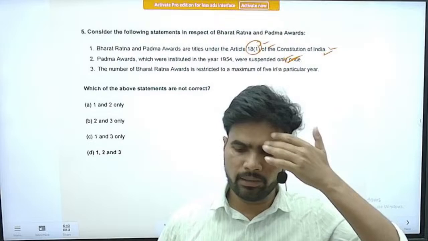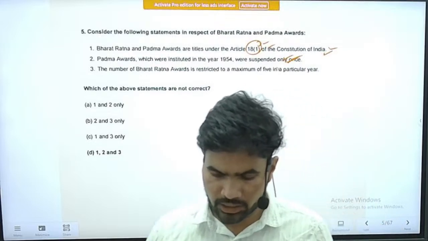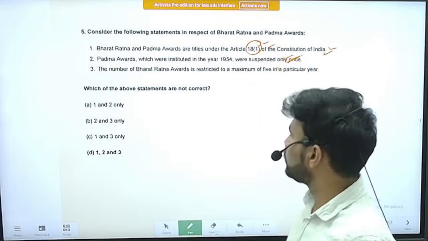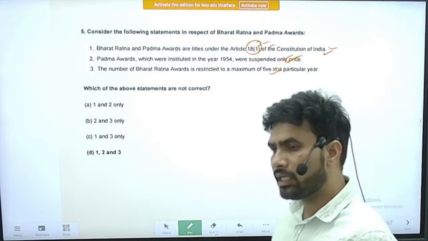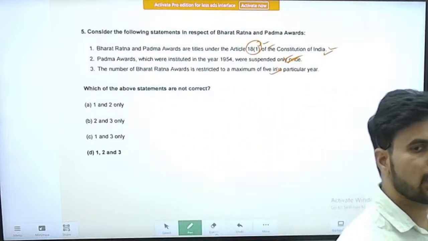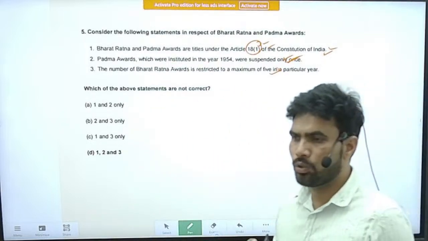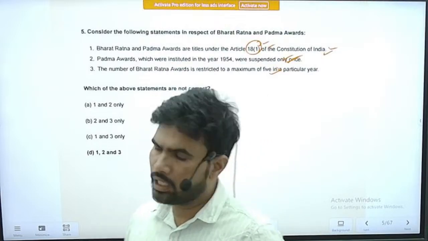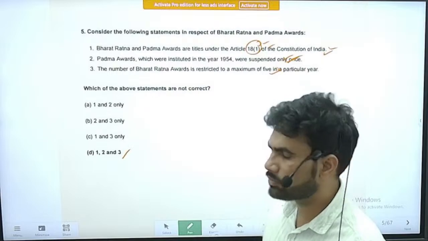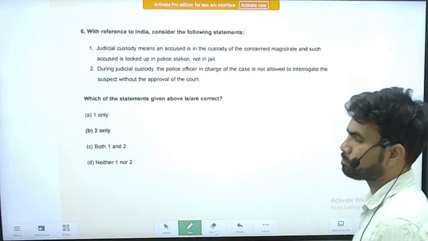The third statement is that the number of Bharat Ratna awards is restricted to a maximum of 5 in a particular year. This is also a correct statement. So not only conceptual, this question also has some facts, which you should know. The correct option is option D: statements 1, 2 and 3 are correct.